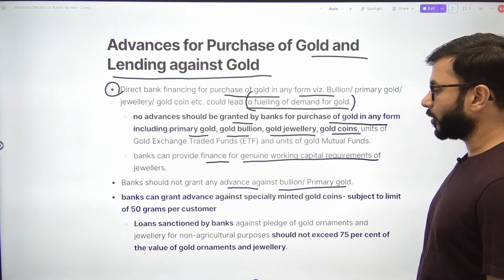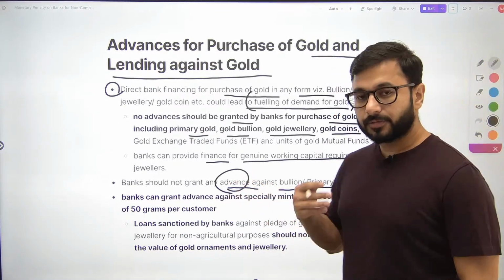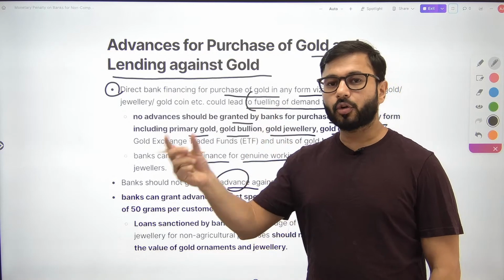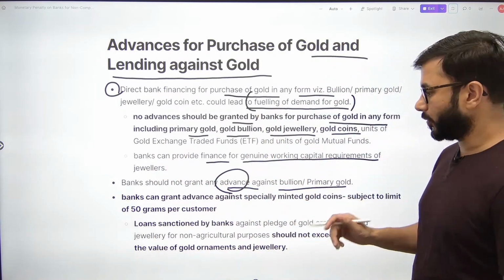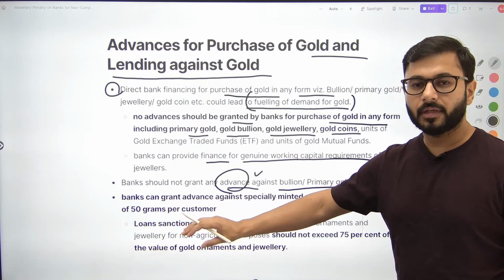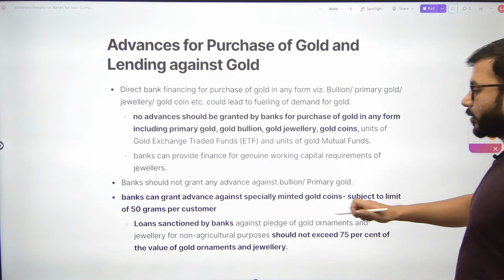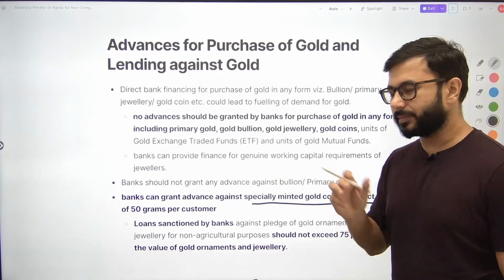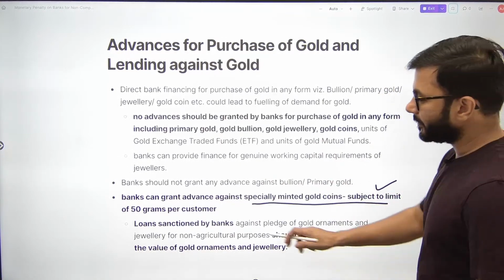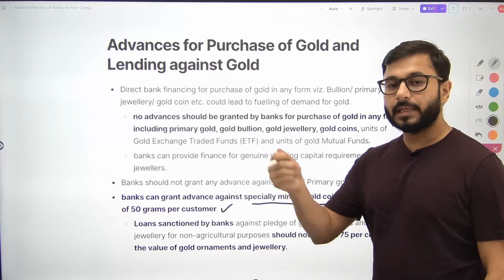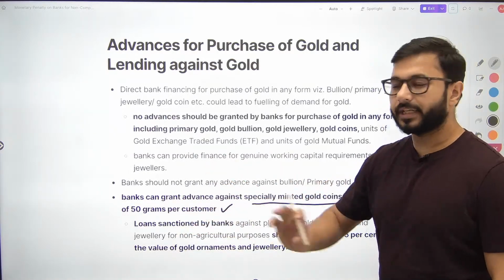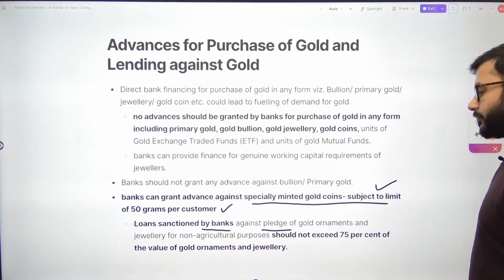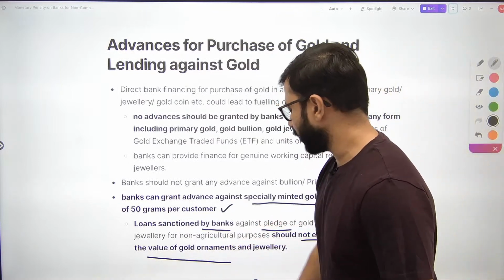advance against bullion और primary gold. मेरे पास bullion पड़ा है, gold की पूरी वो brick पड़ी है। I cannot go to the bank and say कि मुझे इसके बदले में लोन दे दो। अभी ये बोलता है, इसमें कुछ there are some exceptions here. Banks can grant advances against specially minted gold coins. मेरे पास एक specially minted gold coin है which has been certified by the RBI, उसमें भी limit है। I can get loan by keeping that gold coin as a security up to 50 grams per customer. ठीक है ना? Loans sanctioned by banks should not exceed 75% of the value of gold ornaments and jewelry.